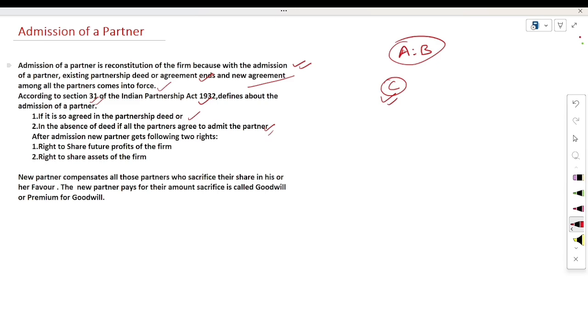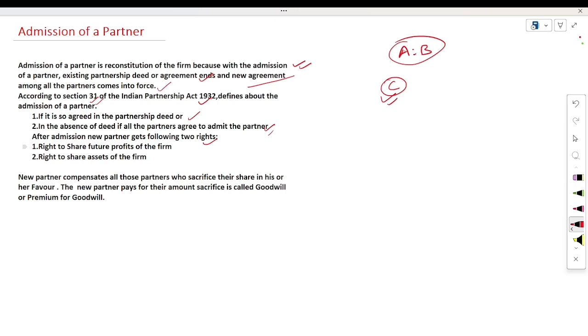Now, if you take the admission of a new partner, what type of rights will you have to give to the new partner? Two types of rights are given. First, the right to share future profits of the firm, profits and losses both.